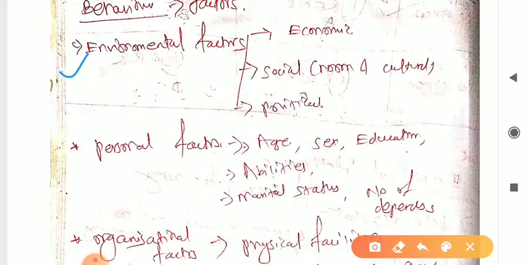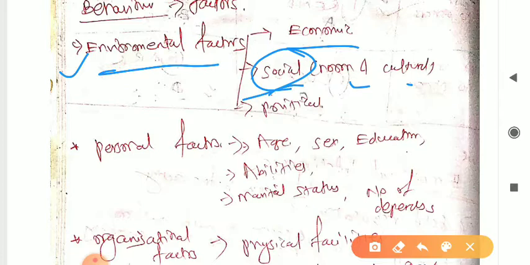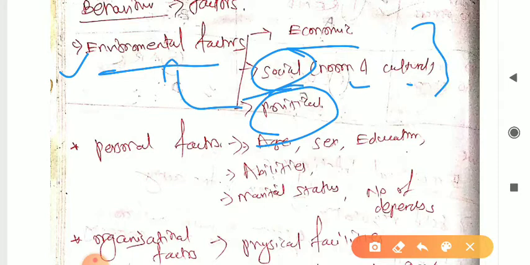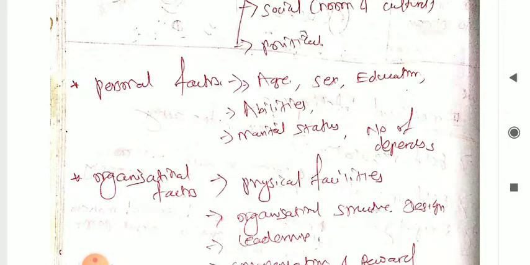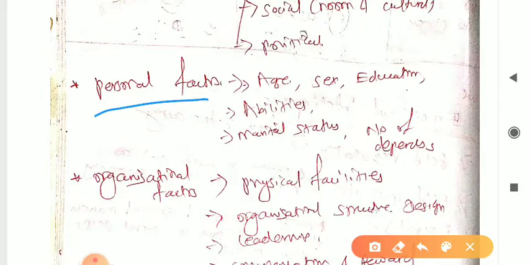So next one is environment factors. Environment factors will include the things related to the environment, like economics, social norms and culture. This is the social factor, and next one is political. This will be in the environmental factors. Remember this, they will directly ask these things, and which factor it will be will be in the options, right? So try to remember this with the keywords. This is environmental factors. Next one is personal factors, right?